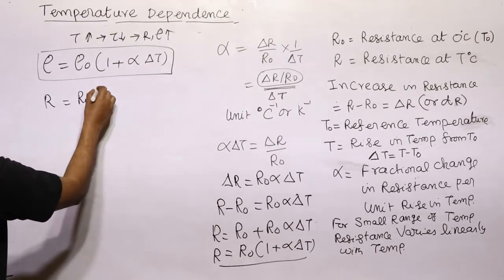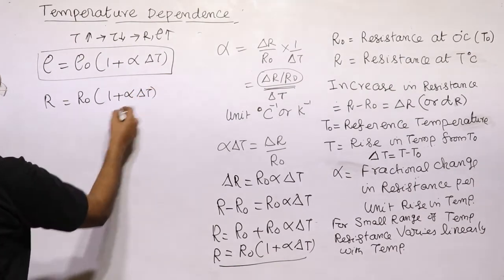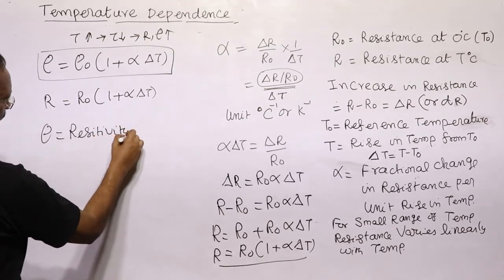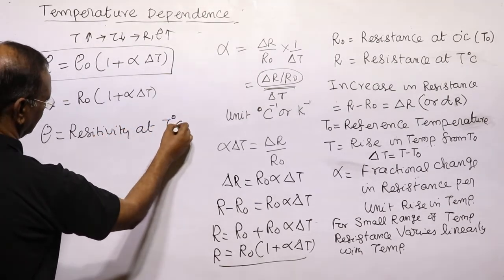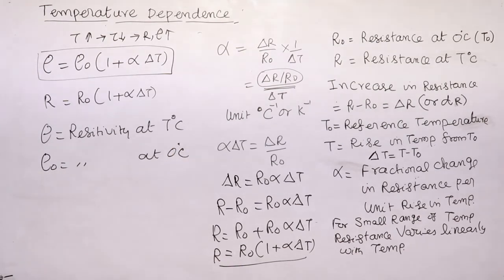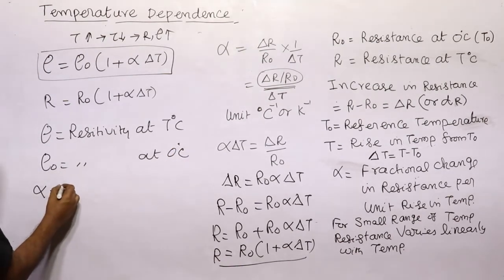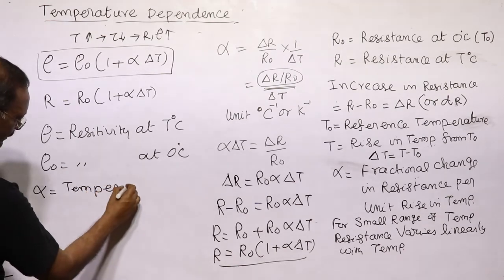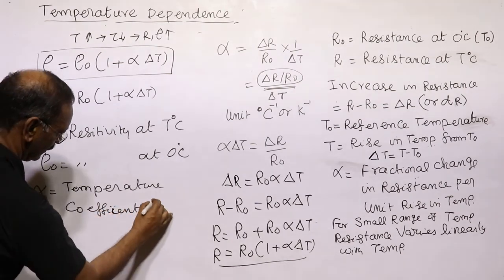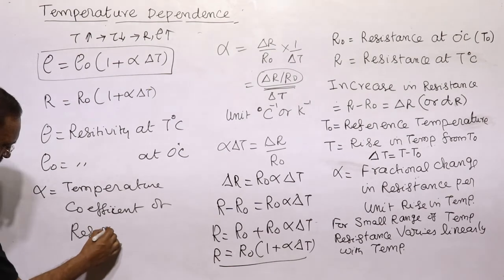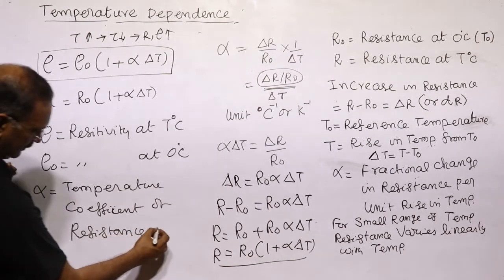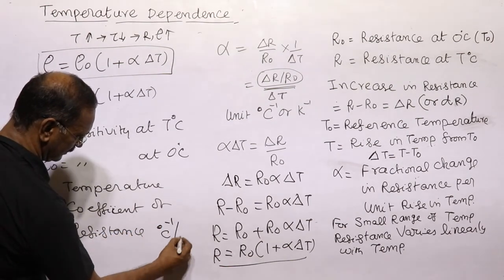Because both are rising, we get the formula rho is equal to rho naught into 1 plus alpha delta T, where rho is the resistivity at T degree centigrade or Kelvin, and rho naught is the resistivity at the reference temperature, usually 0 degree centigrade, and alpha, as we know, is the temperature coefficient of resistance or resistivity, and its unit is degree centigrade minus 1 or Kelvin minus 1.